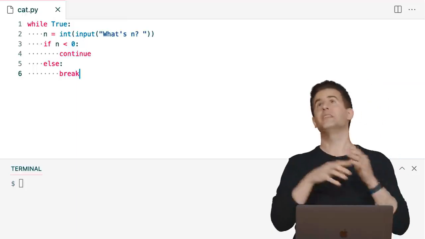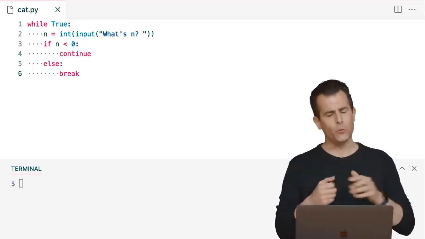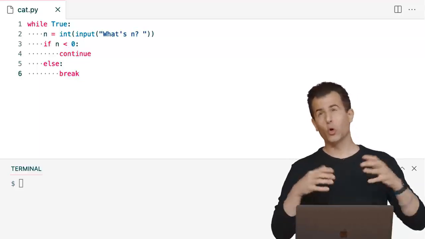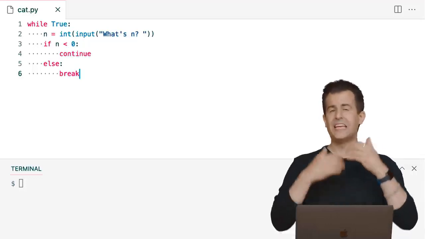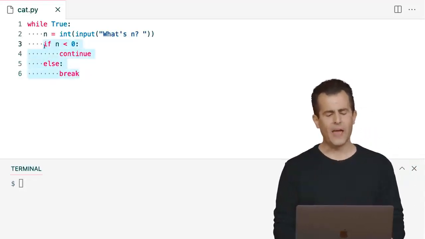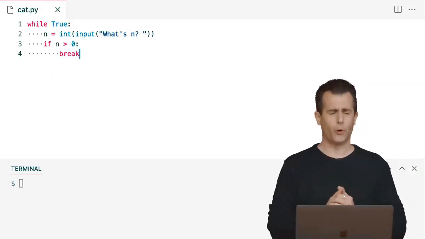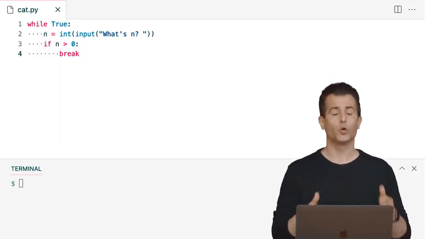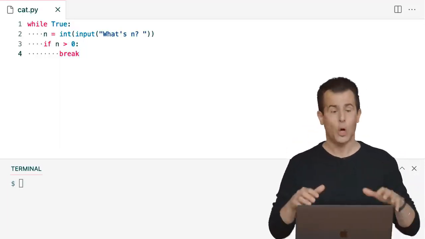In this case, if it's not the case that n is less than 0. So this will work, and it will allow us to get a value that's 0 or greater from the user. But I think we can tighten it up further so as to not bother having an if and an else. Why don't we instead just say, if n is greater than 0, go ahead and break. In fact, it's not that interesting a program if we even allow the user to type in 0. So let's wait until they give us an integer that is greater than 0